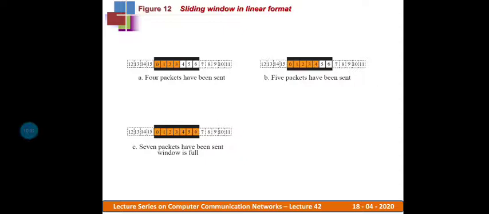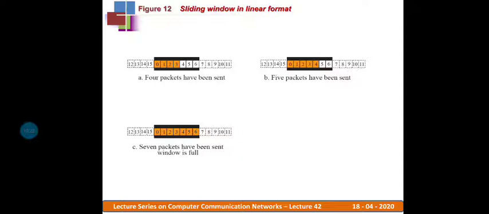Now for the seven packets, in this case 0 to 6, all seven packets have been assigned sequence numbers, whatever requests were received from the application layer, and all of those requests are processed with a sequence number.